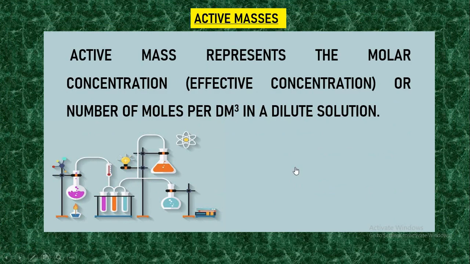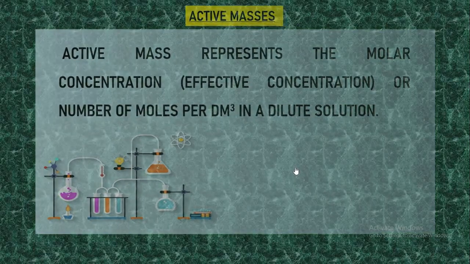What are active masses? Active masses show us the concentration or the effective quantity of number of moles dissolved in a solution. So active mass is the concentration or the quantity which is dissolved in 1 liter of a solution.